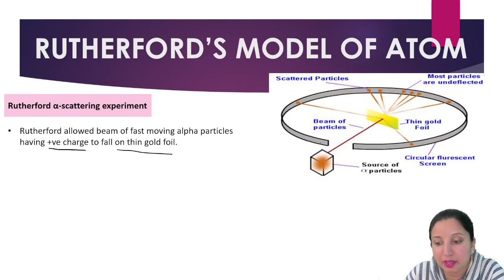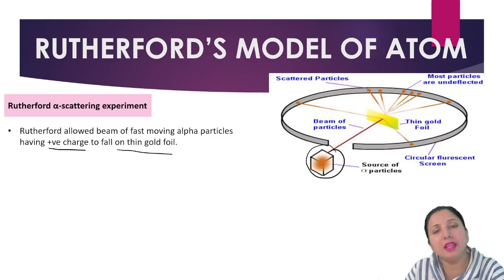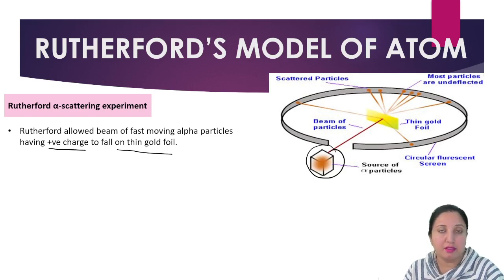Basically he took a fluorescent screen, placed a source from where the alpha particles were coming, and placed a very thin gold foil, and allowed the alpha particles to strike on the gold foil.